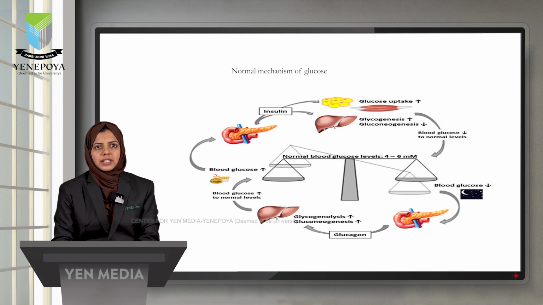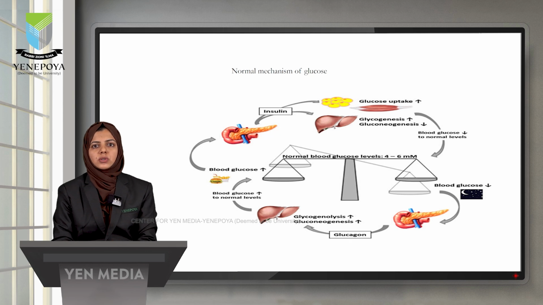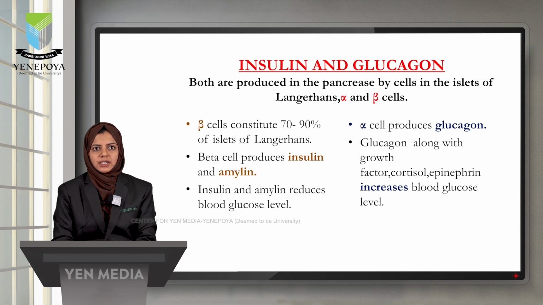Before moving on to the diabetes pathophysiology, we can look at the normal mechanism that is there in our body for the glucose. The glucose is converted to glycogen by insulin and the glycogen is converted back to glucose by glucagon hormone. These two hormones are produced by the cells of the islets of Langerhans in the pancreas. The beta cells constitute about 70 to 90% of the islets of Langerhans and these beta cells produce insulin and one other hormone called amylin.